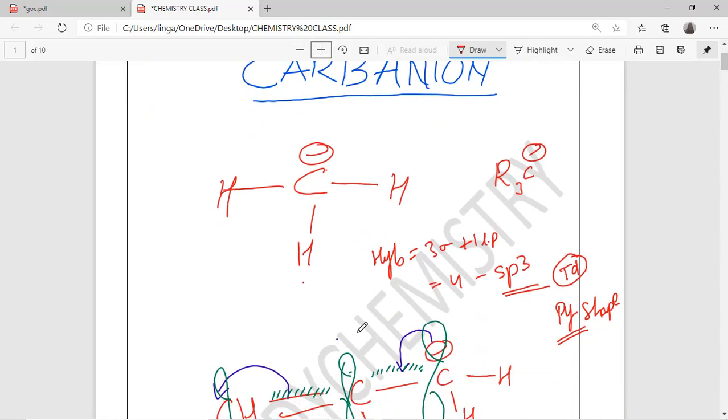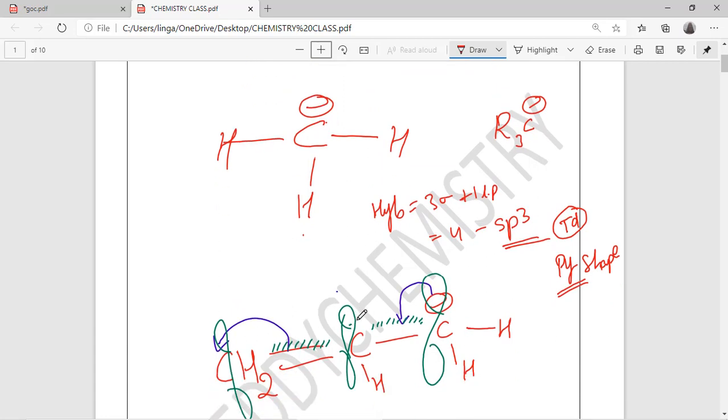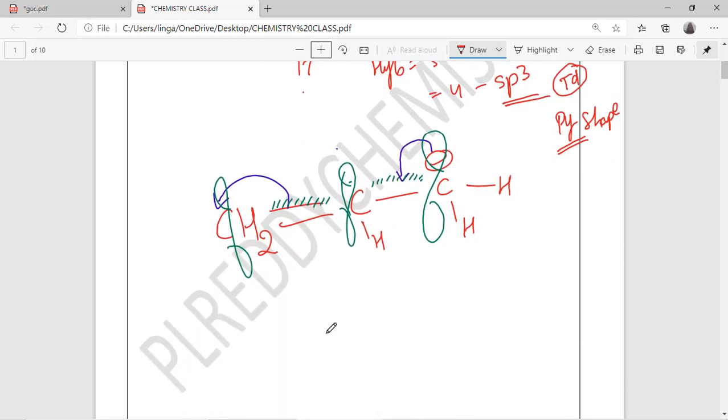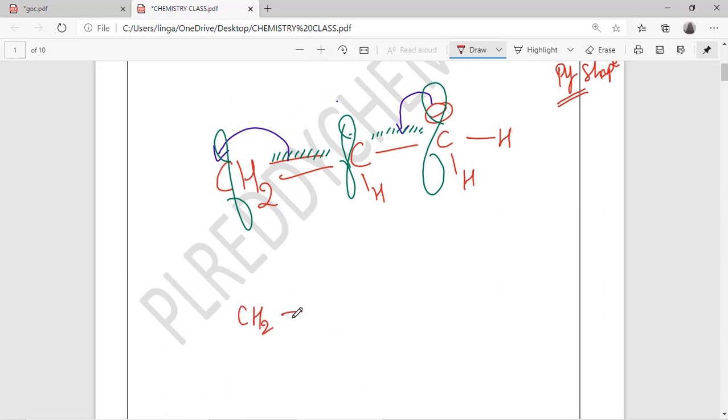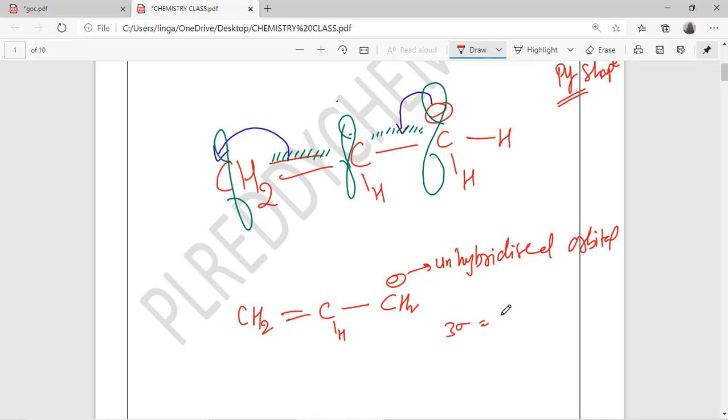Pyramidal shape. Now this carbanion, suppose it is in conjugation, at the allylic position, CH2 double bond CH2 minus. In this case, this lone pair is not involved in the hybridization. It is an unhybridized orbital. So what is the hybridization here? The hybridization is only 3 sigma bonds. That means sp2 hybridization, and the geometry is planar. Which planar? Trigonal planar.